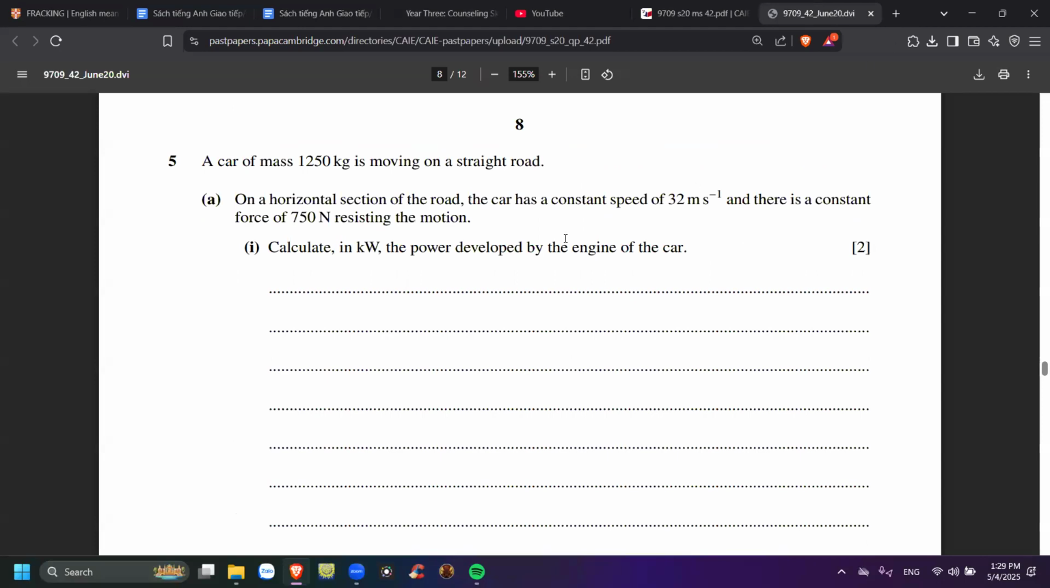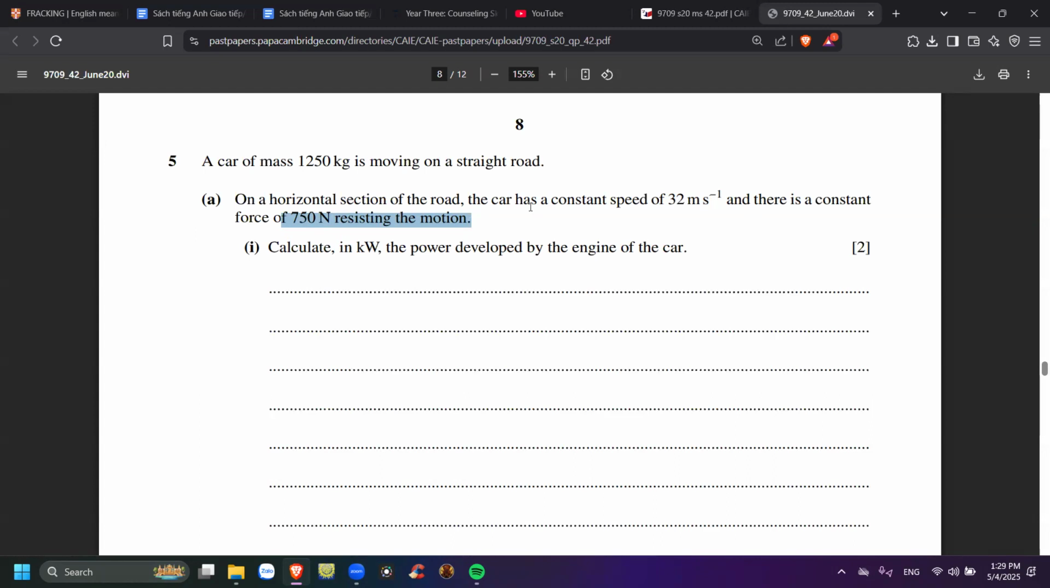Now let's go to number 5. A car of mass 1250 kilograms is moving on a straight road. On a horizontal section of the road, it moves at a constant speed, so of course a equals 0 on this road, and there's a constant force of 560 newtons resisting motion. Calculate the power in kilowatts, remember kilowatts, developed by the engine of the car. Just find the power.